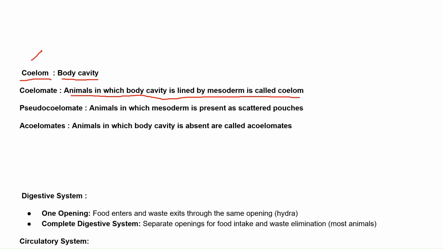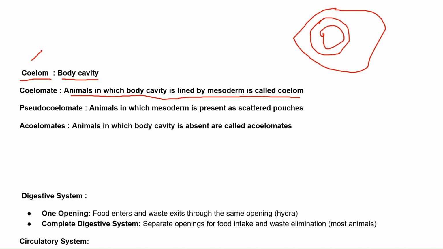As we discussed earlier, we have three germ layers: external ectoderm, internal endoderm, and mesoderm. We have been provided a detailed diagram in the NCERT textbook, so please refer to that.